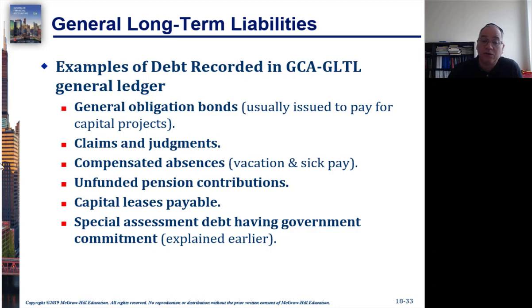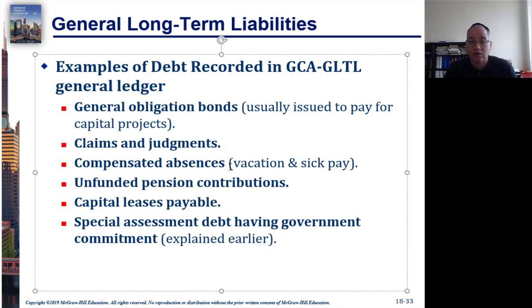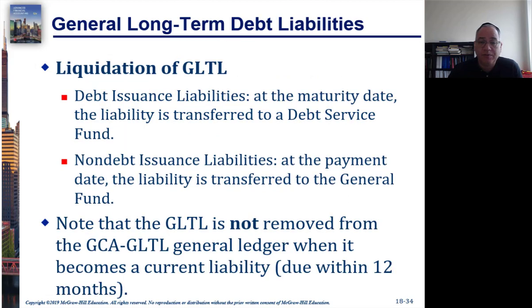So some of the debt that you would record in this general ledger would be general obligation bonds, claims and judgments, compensated absences, because those do have a long-term nature to them, unfunded pension contributions, capital leases payable, and special assessment debt with some government commitment attached to it. And if you pay off the debt, then the liability gets moved over to the debt service fund where it can be paid off.